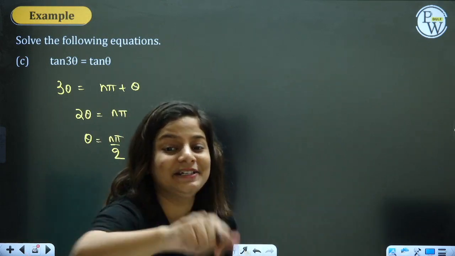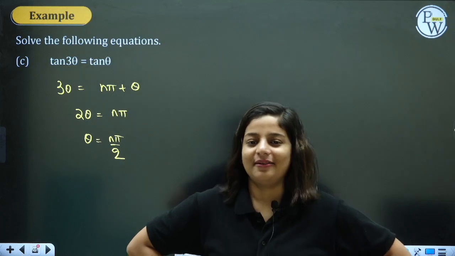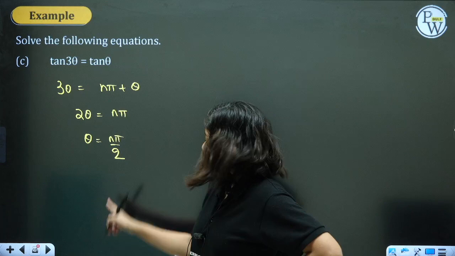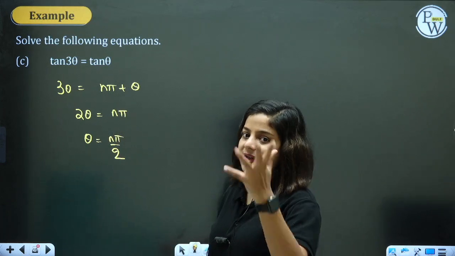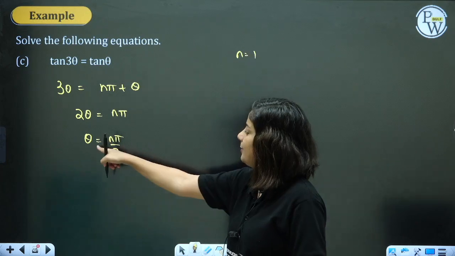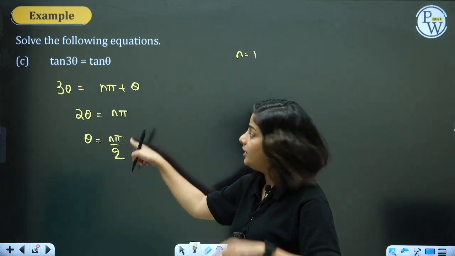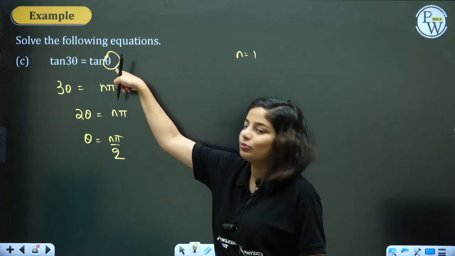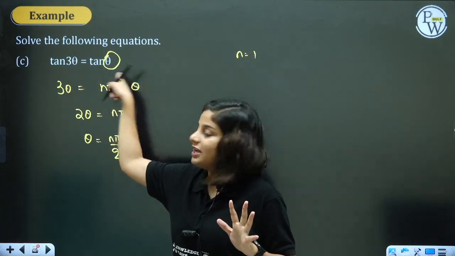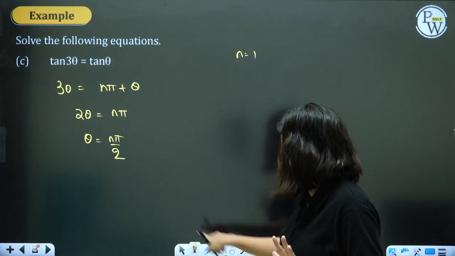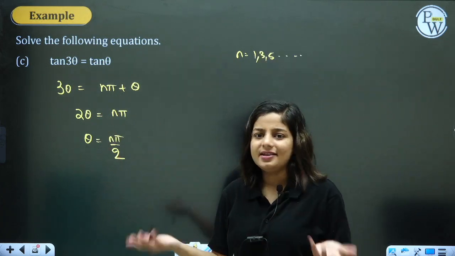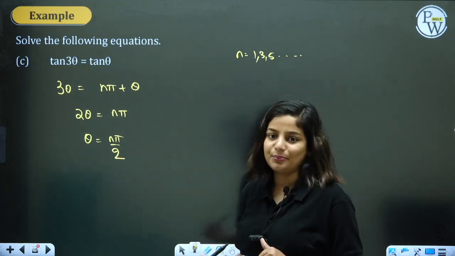But there is a trick. Why would I take this question? There is something in it. Now if you take θ as nπ/2 where n is an integer, let's assume n is equal to 1, what will happen? θ will be π/2. Oh, can you take θ as π/2? This will be not defined. This equation will become invalid. So we cannot take n as 1, 3, 5, these values. We cannot take n as odd numbers. That means n should be even numbers.